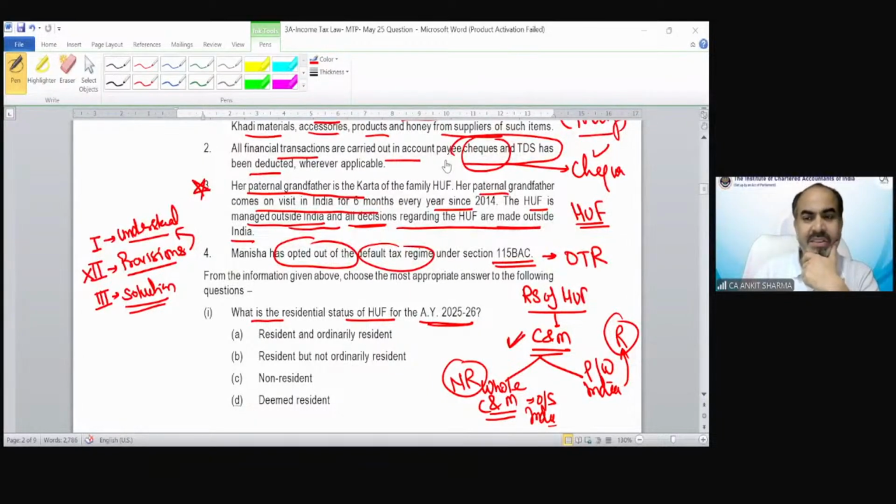Ekbaram is saying C, non-resident. Okay. Vidushi is also saying non-resident. Okay. Muskan, C. Nidhi, non-resident.